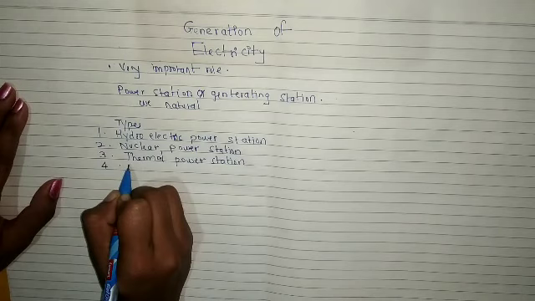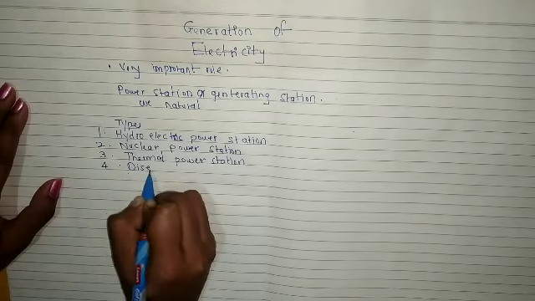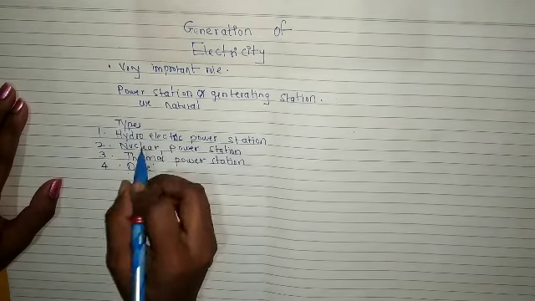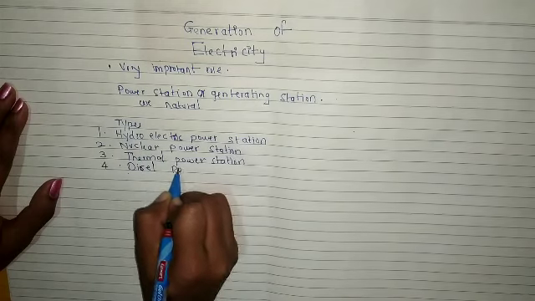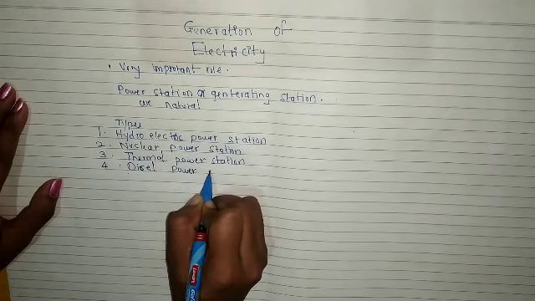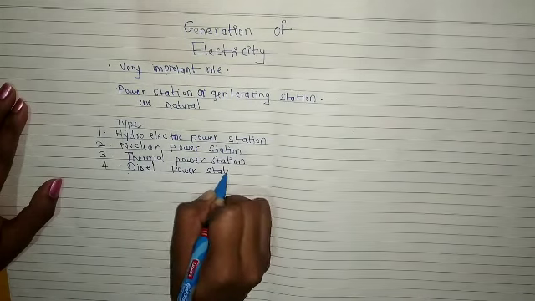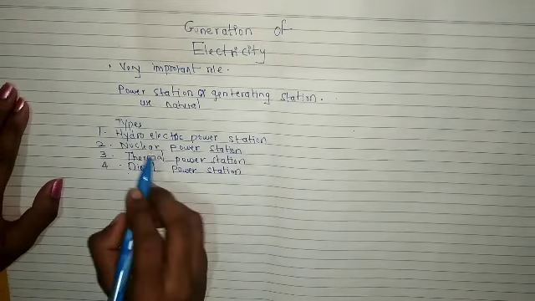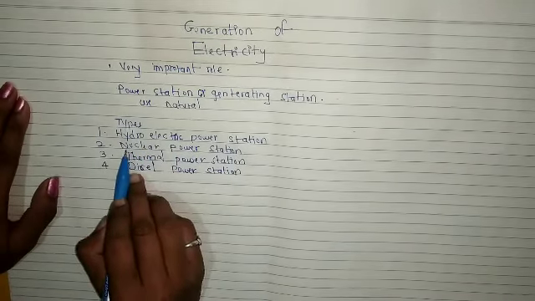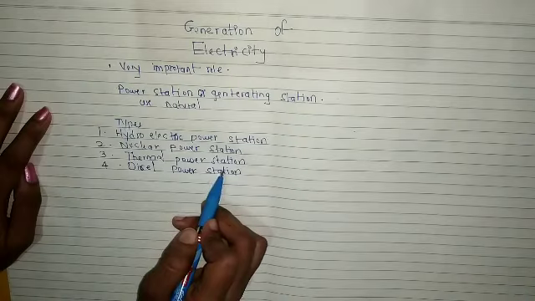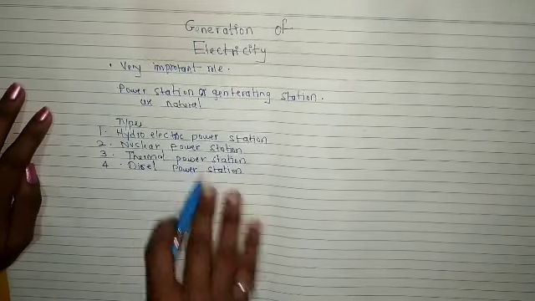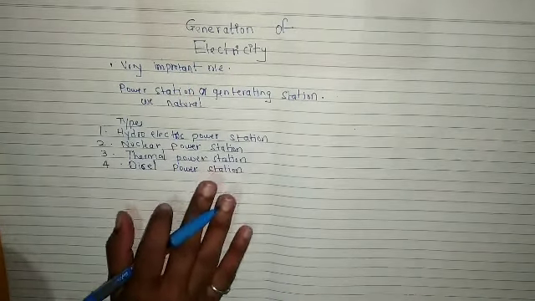And the fourth one is diesel power station. So these are the four types: hydro power station, nuclear power station, thermal power station, diesel power station. So in this power station what happens?